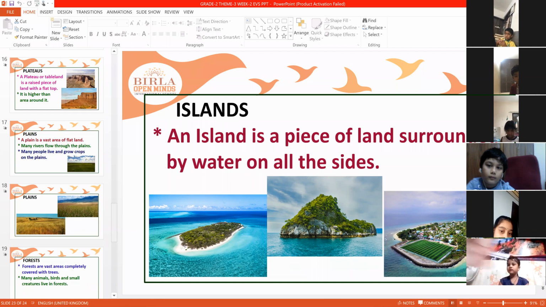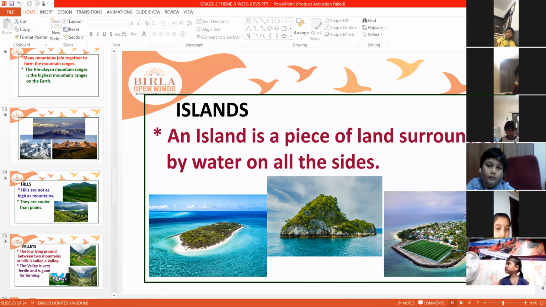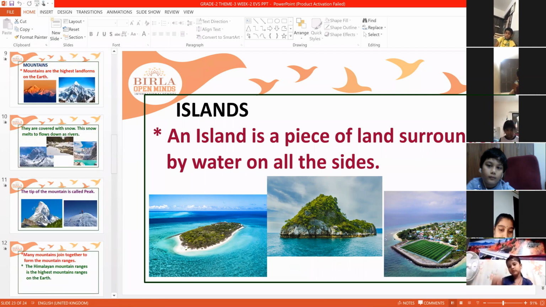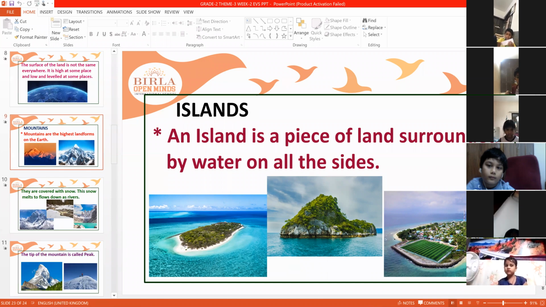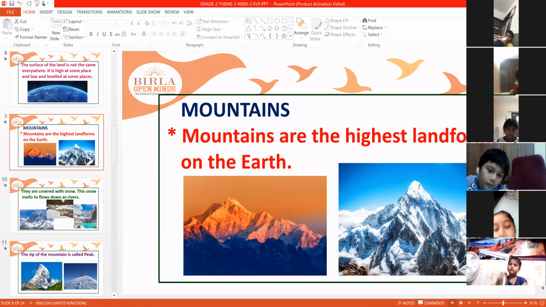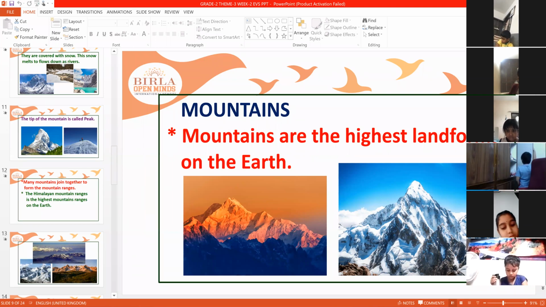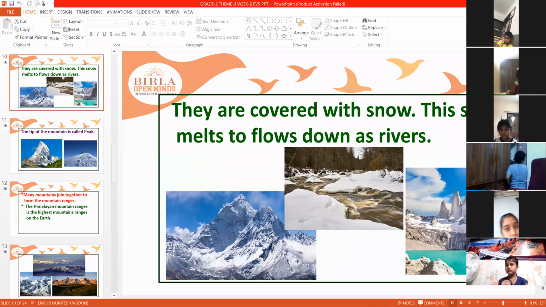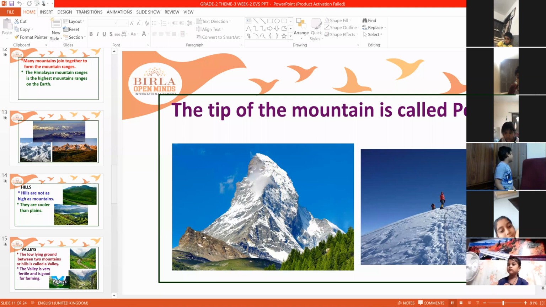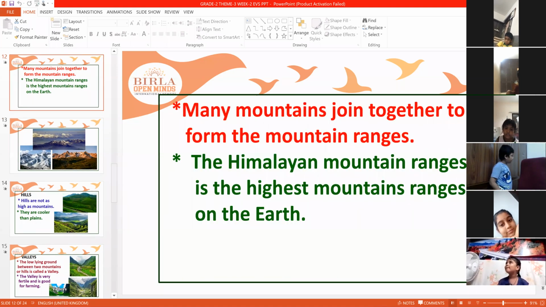Yes, children. Once again you see, the different landforms are mountains. Mountains are the highest landforms on the earth. They are covered with snow, and this snow melts and flows down as rivers. Then the tip of the mountain is called the peak. Many mountains join together to form mountain ranges, and Himalaya is the best example for mountain ranges.